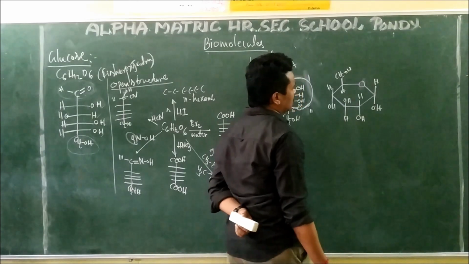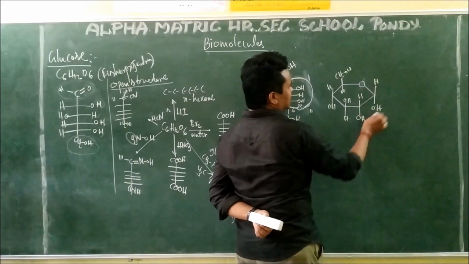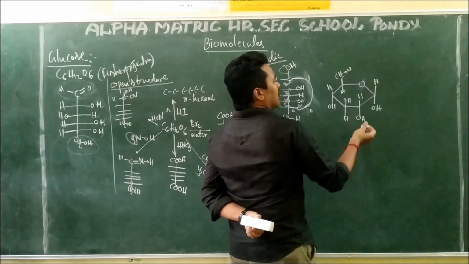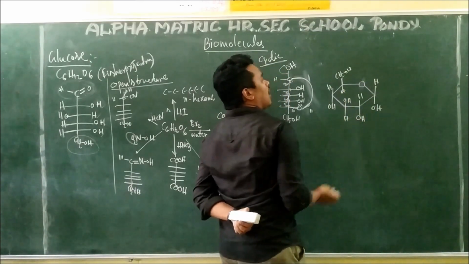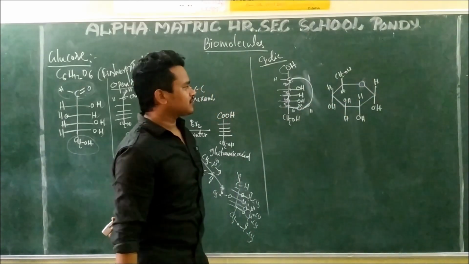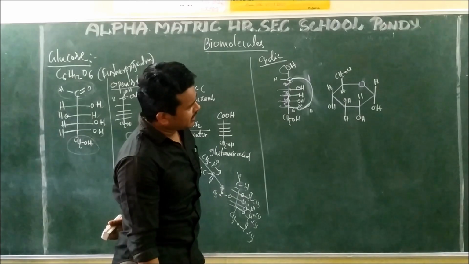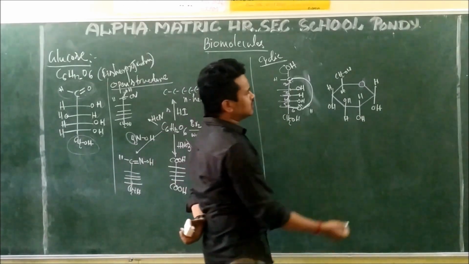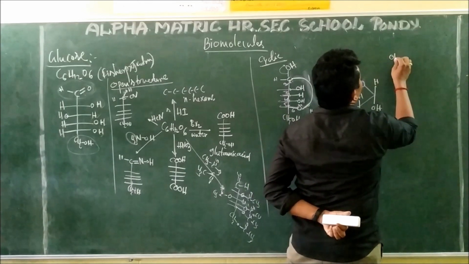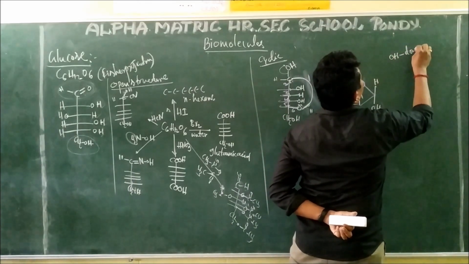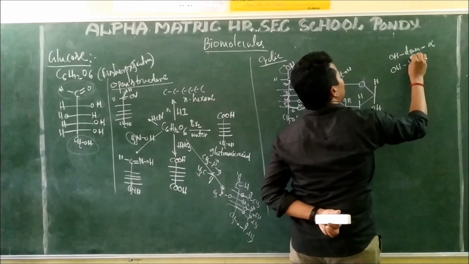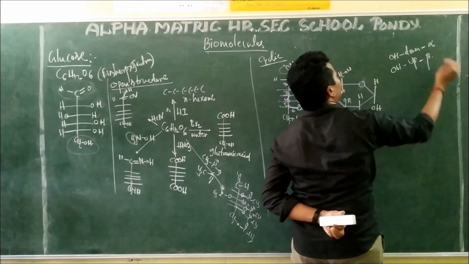This is the cyclic structure of glucose. The only difference is that there is a ring oxygen, and this is based on the pyranose structure. This ring is the pyranose ring, so it is called glucopyranose. Here two things are there. If this OH group is downwards, that is the alpha form. If the OH group is upwards, that is the beta form.